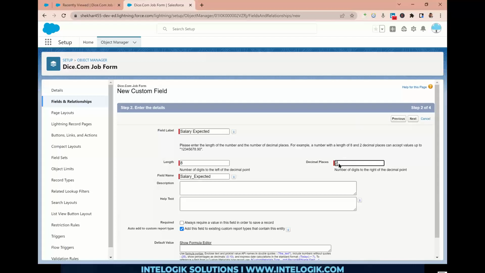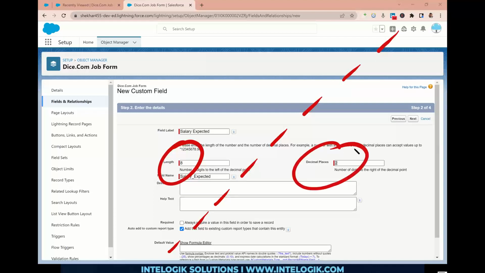So 2 digits. So 8 and 2 means what? Pay attention, it's a little bit tricky. This 8 means you have a total of 8 digits: 1, 2, 3, 4, 5, 6, 7, 8. Next, the decimal places will come after that. So after the decimal, 2 digits. Here is the decimal place. So this is the meaning of 8 comma 2.